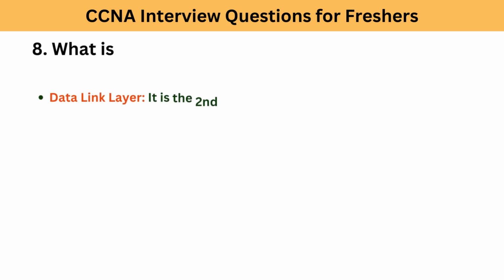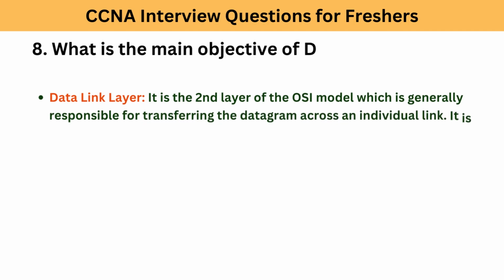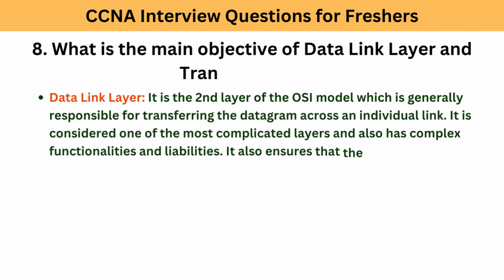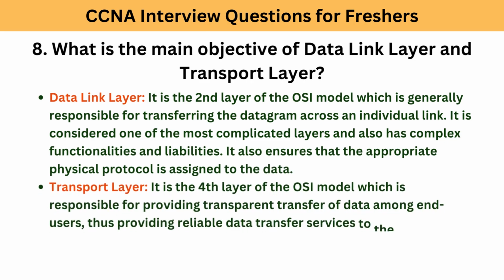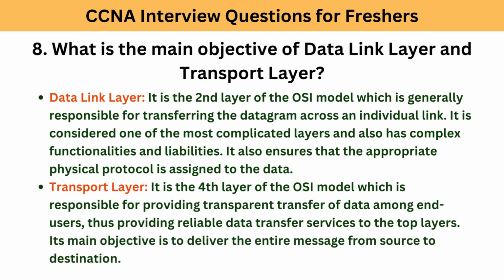8. What is the main objective of data link layer and transport layer? Data link layer. It is the second layer of the OSI model which is generally responsible for transferring the datagram across an individual link. It is considered one of the most complicated layers and also has complex functionalities and liabilities. It also ensures that the appropriate physical protocol is assigned to the data. Transport layer. It is the fourth layer of the OSI model which is responsible for providing transparent transfer of data among end users, thus providing reliable data transfer services to the top layers. Its main objective is to deliver the entire message from source to destination.